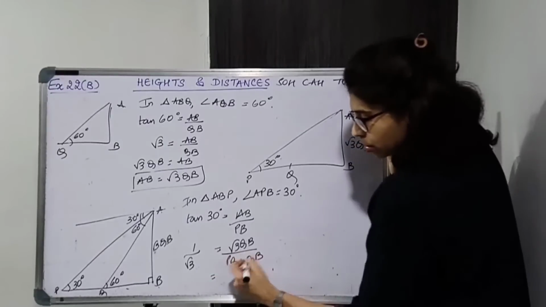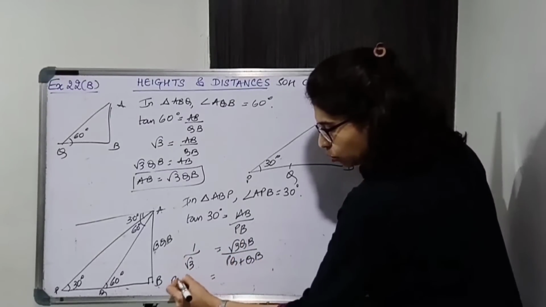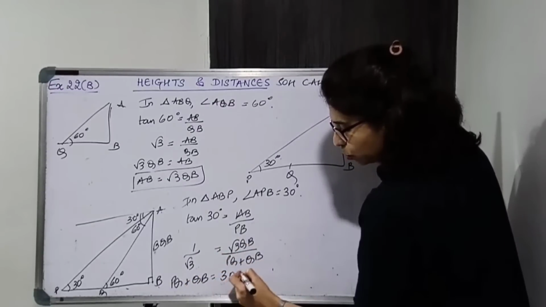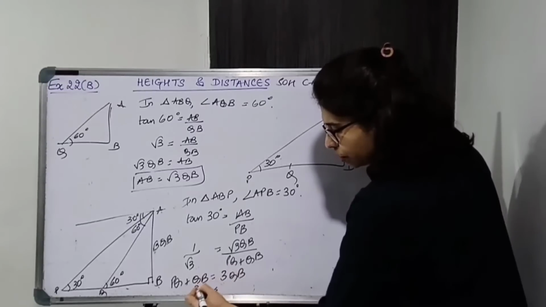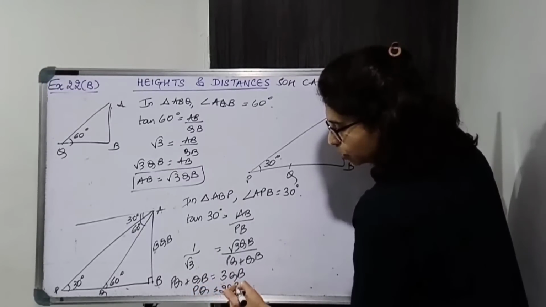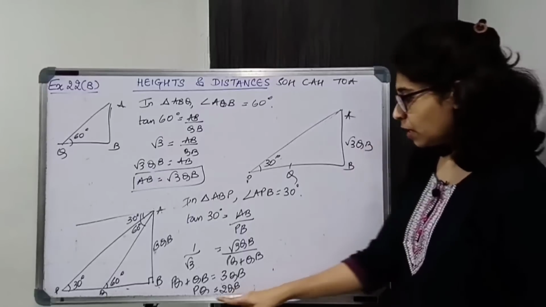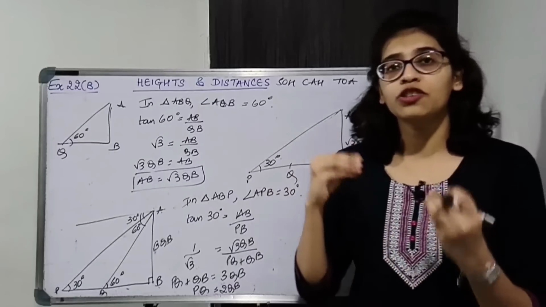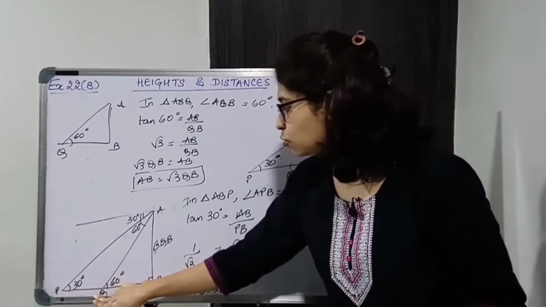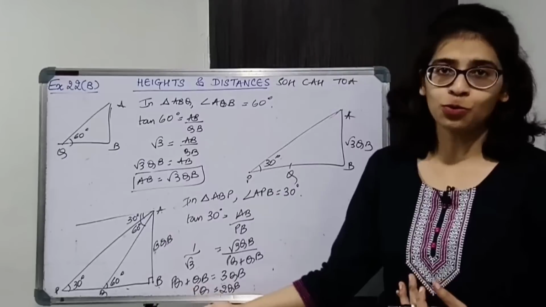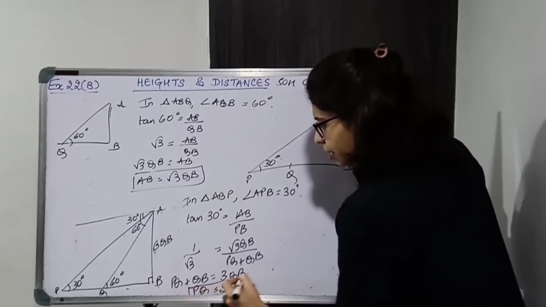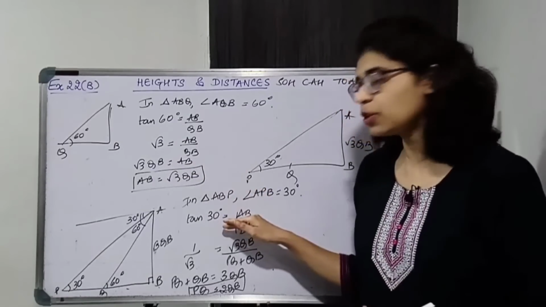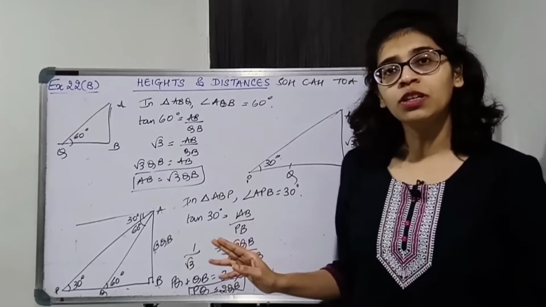Now cross multiply. So PQ plus QB into 1 gives PQ plus QB, and root 3 into root 3 gives 3 QB. Shift this, so PQ is equal to twice QB. 3 QB minus QB gives 2 QB. So PQ is twice QB. So we found the relation between the distances. PQ is twice the length of QB. Okay, so this is an important part. This relation is useful here. Now this will be useful.